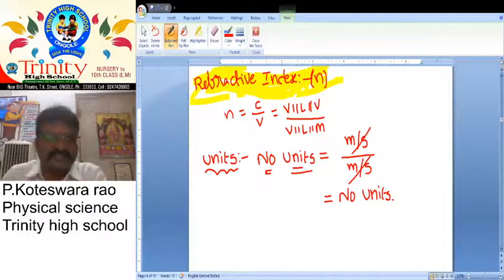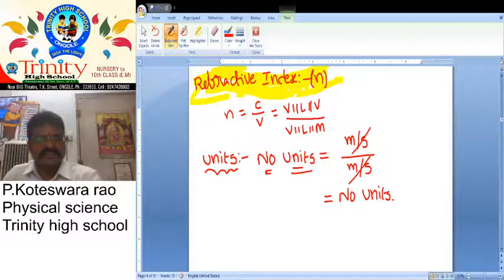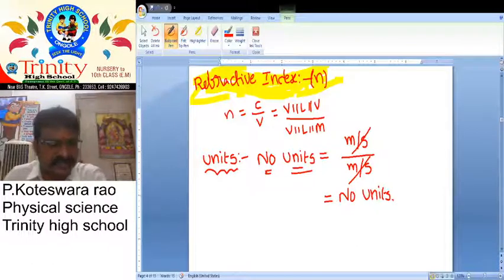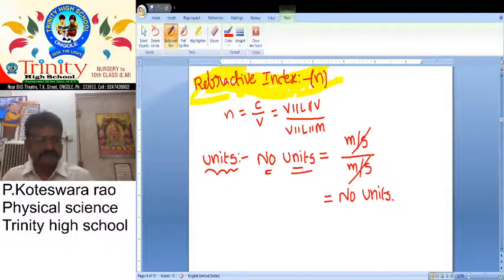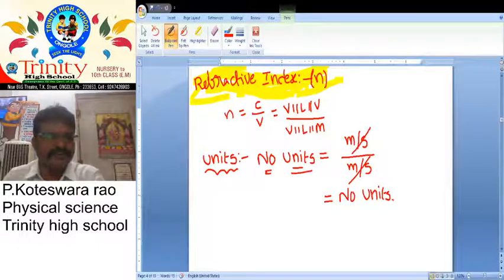So refractive index is a dimensionless quantity consisting of a ratio. The physical quantities must be cancelled by each other. That's why there are no units. In examinations, if they ask what are the units of refractive index, what is your answer? There are no units for refractive index. Why? It is a dimensionless quantity and the physical quantities in that ratio must be cancelled by each other. So they have no units.